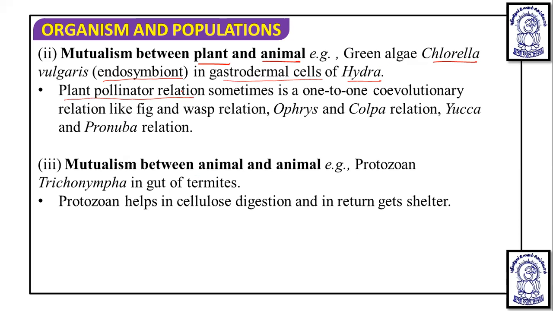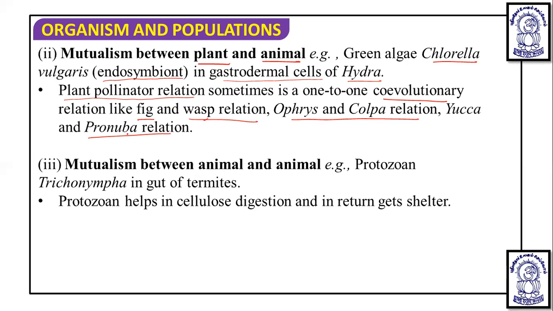Some insects or animals pollinate a specific plant, sometimes in a one-to-one co-evolutionary relationship, and co-evolution also occurs. Examples are fig and wasp, Frieseomelitta and Kolpa, and yucca and Pronuba moth. Fig is pollinated by the wasp, and yucca is pollinated by the Pronuba moth.